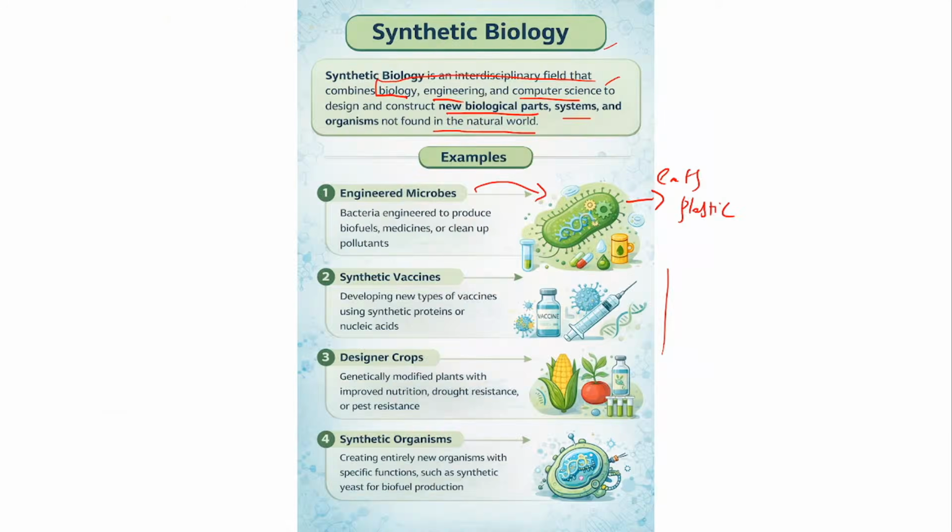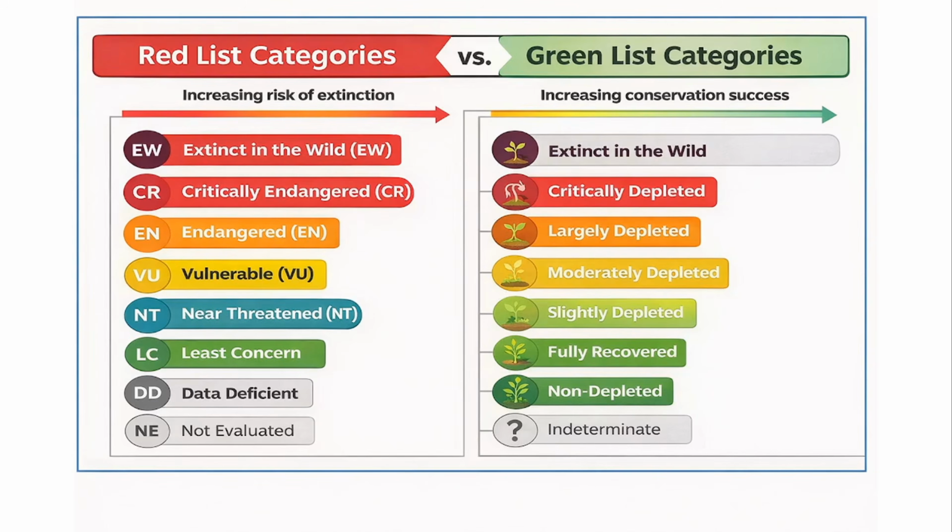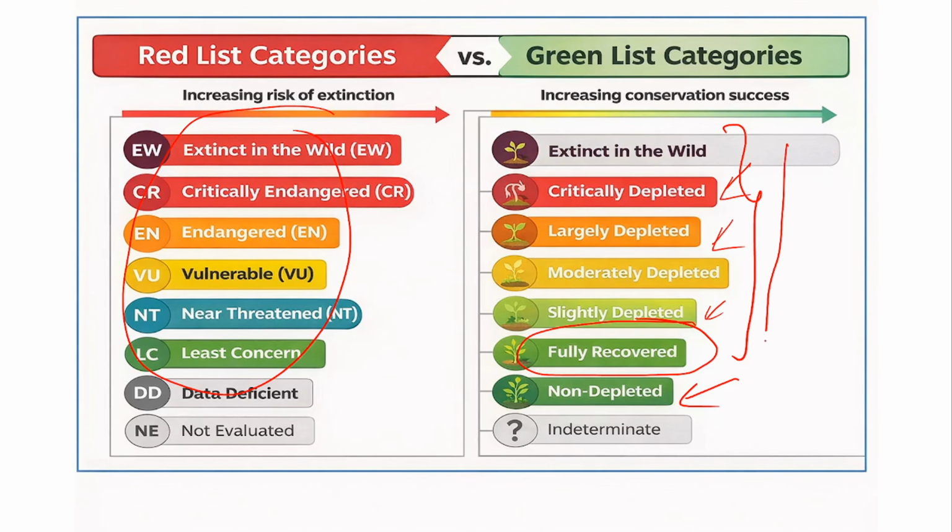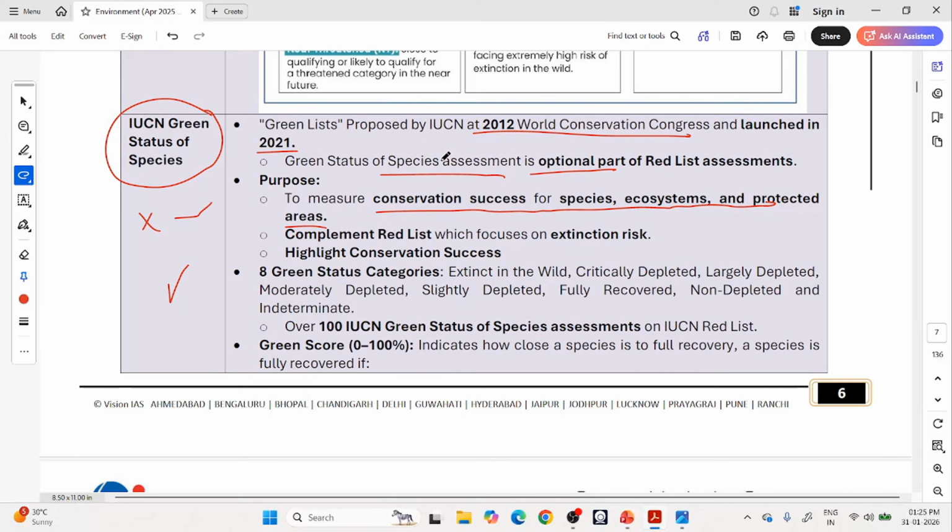You can see here, like the Red List rating we have seen, in a similar way we give ratings in the Green List, whether they are critically depleted, or largely depleted, or slightly or moderately depleted, or fully recovered, not depleted at all. So this status is the Green List. Now we are talking about recovery, seen from bottom to top, where before we saw extinction. So it is complementing the Red List, and it is highlighting the success of conservation measures.